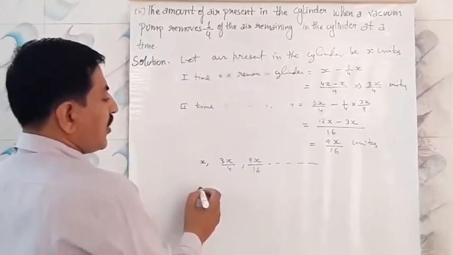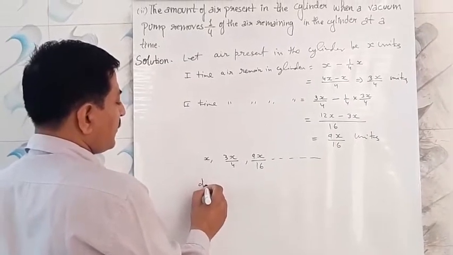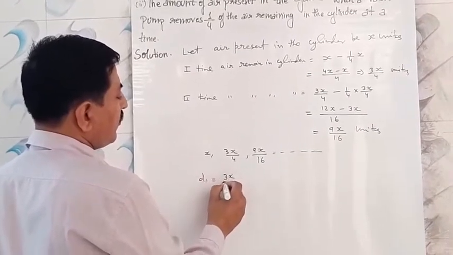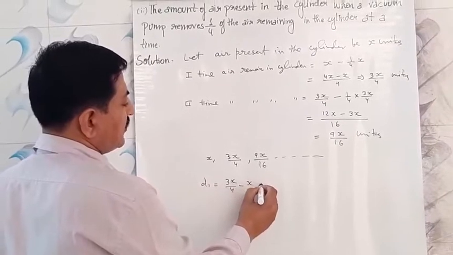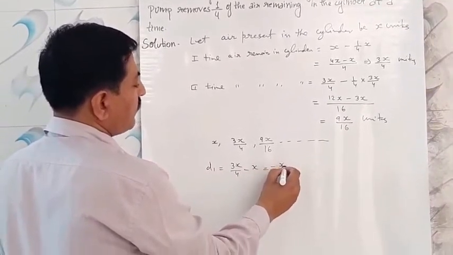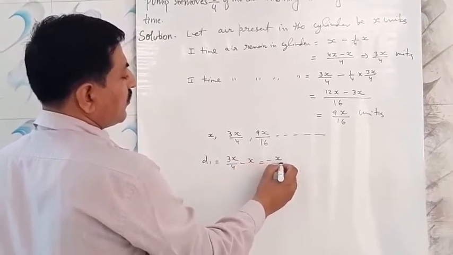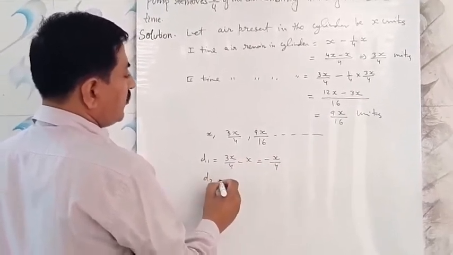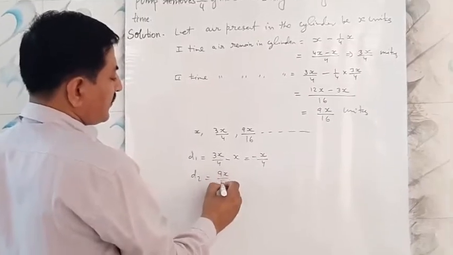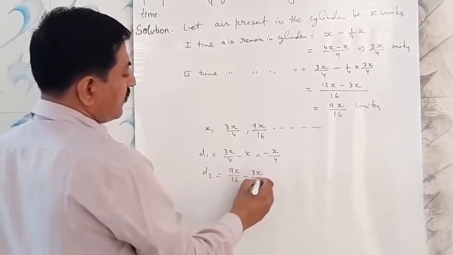Then what is the common difference? d1 equals 3X upon 4 minus X. That comes to minus X by 4, because 3X minus 4X is minus X upon 4. And d2 will be 9X upon 16 minus 3X upon 4.